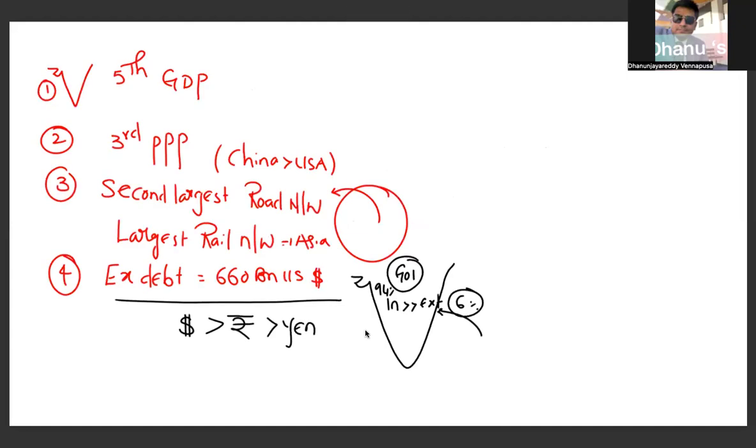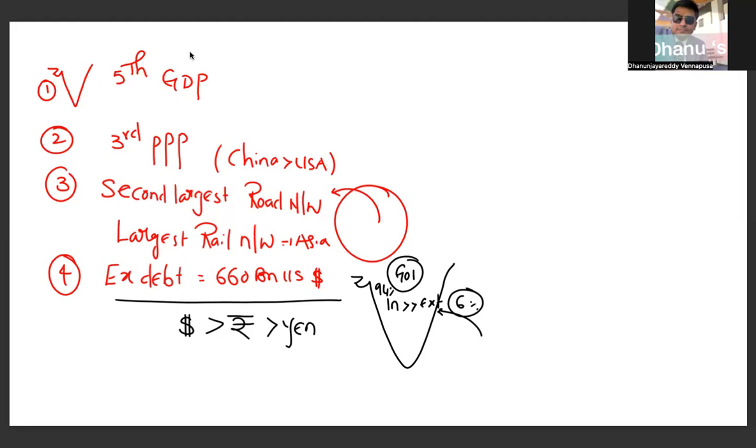Next, apart from that, you have some economic survey current affairs again. What are these? India is the fifth largest economy in terms of GDP as of now. India is the third largest economy in terms of PPP. The first country is China, the second is USA in terms of PPP. The second largest road network is present in India; the first largest road network is in USA. In Asia, India has the largest rail network.